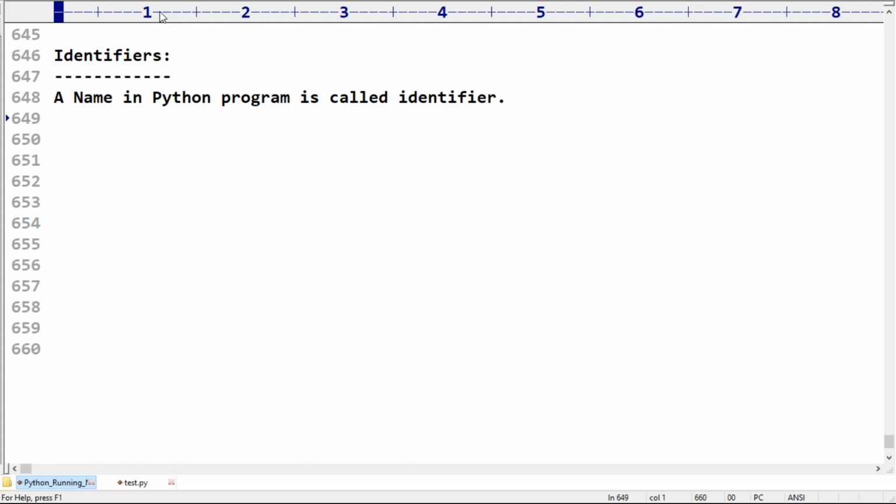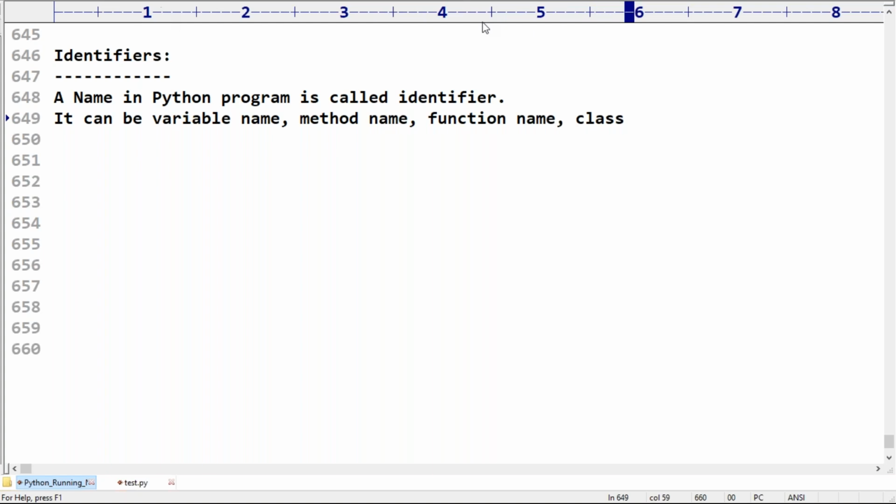In Python, names are available, and it can be a variable name, or a method name, function name, or class name. It can be any name.